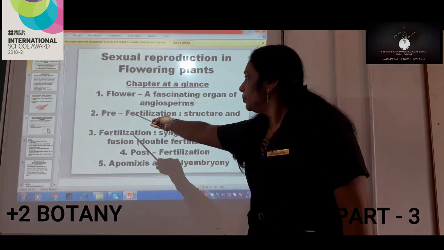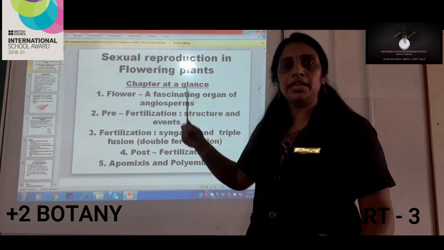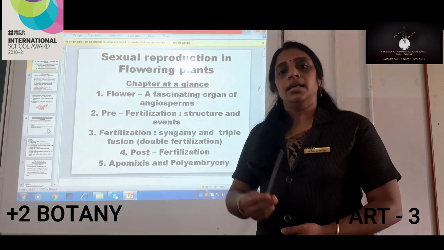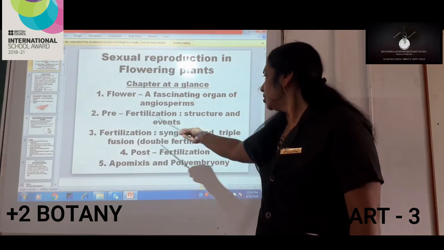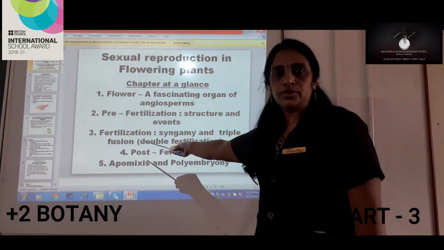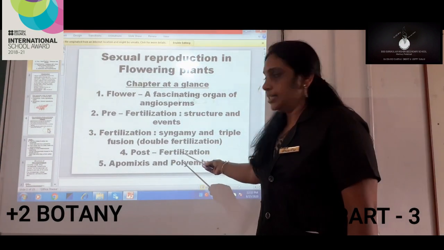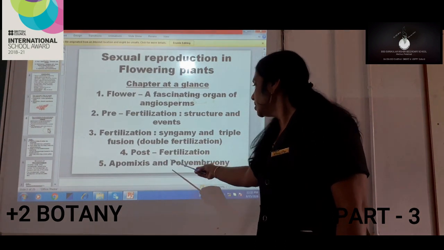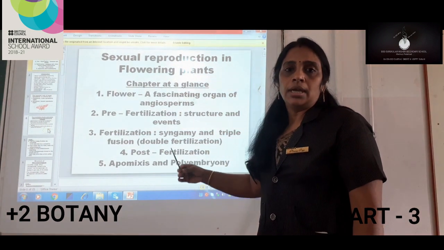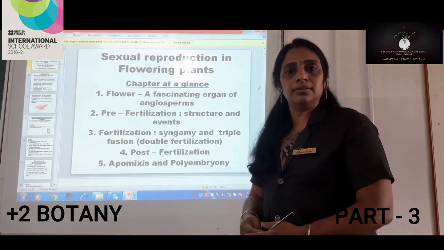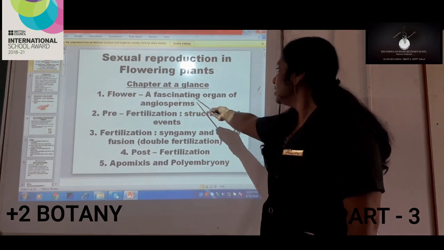Now number 2, pre-fertilization, structure and events. Already the outline of pre-fertilization events we have studied in the previous class in the first chapter. Then the next event is fertilization, syngamy and triple fusion, which is also called double fertilization. The fourth one is post-fertilization, and the fifth one is apomixis and polyembryony. This term will be new for you, as we are going to study it in this chapter. So we can proceed with the first, flower, a fascinating organ of